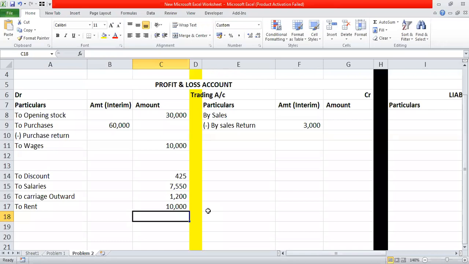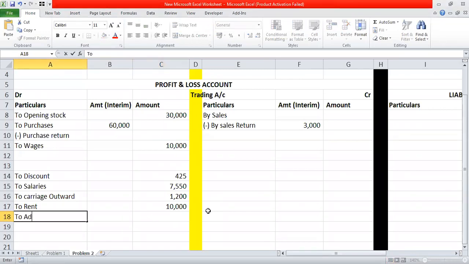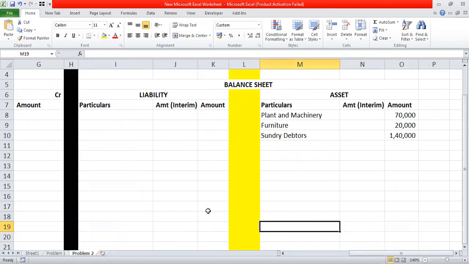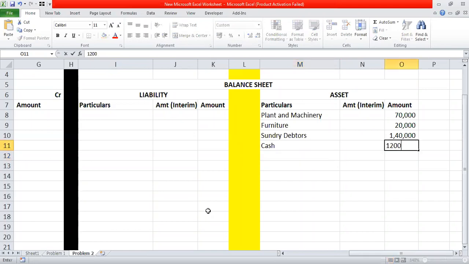Now let's go to the next part. Advertisements. To advertisements, which is amounting to 2,000. And finally, we are having cash of 12,000. Cash is there, so where will we write it? We will write it on the asset side, cash 12,000. Cash 12,000 will be written on the asset side.